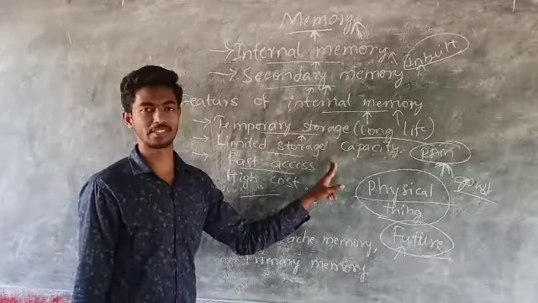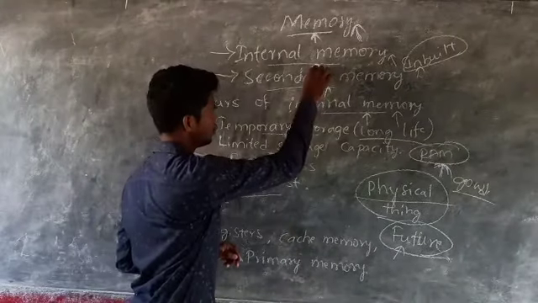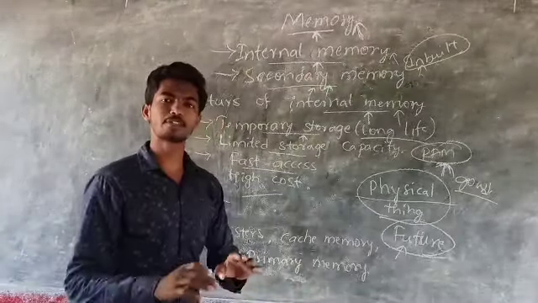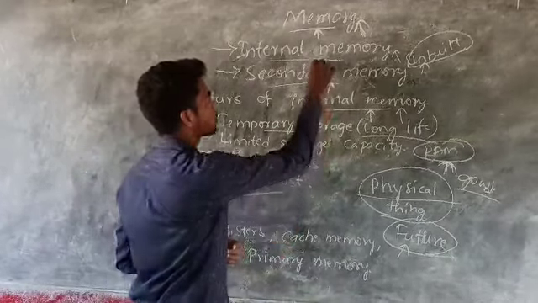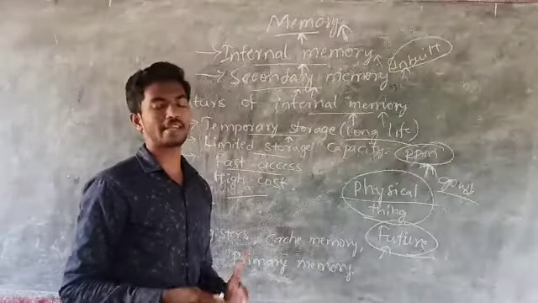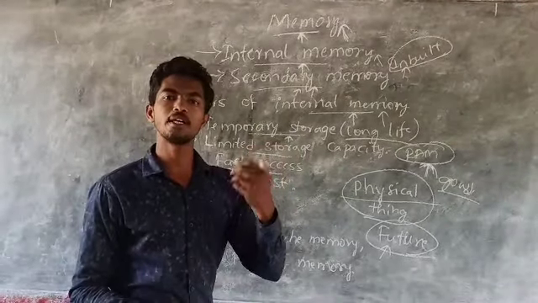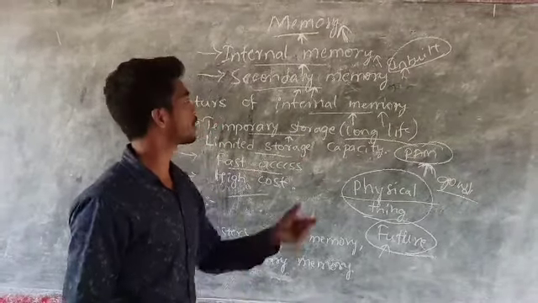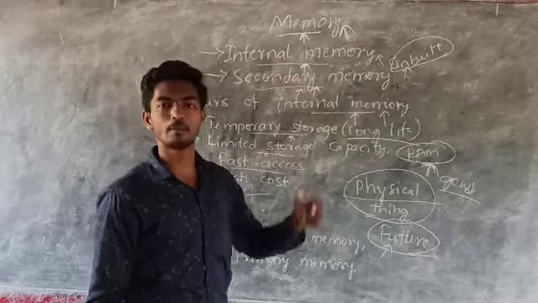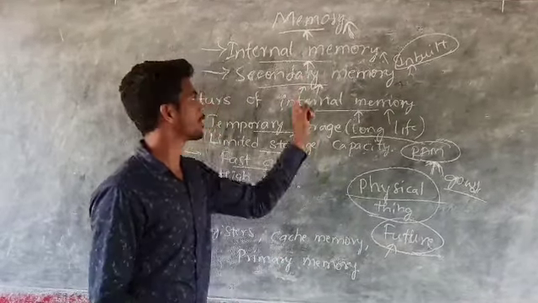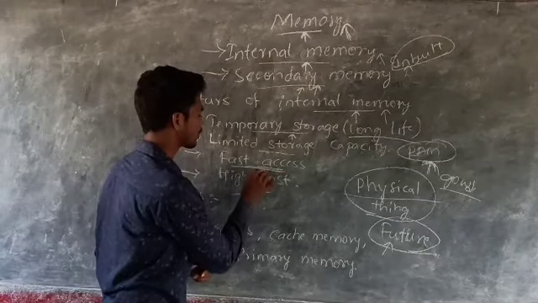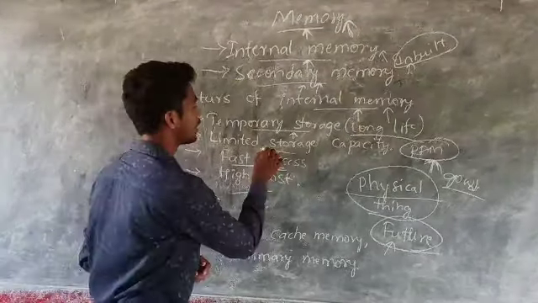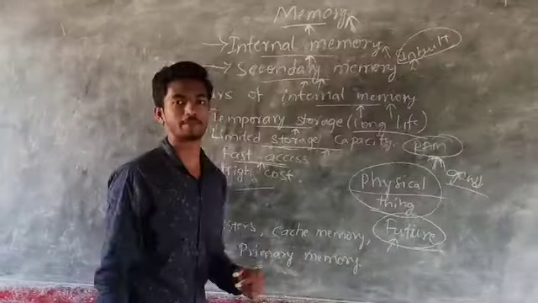Limited storage capacity. As we know, internal memory is the fastest compared to the secondary memory. The speed of internal memory, in the sense of accessing the data, whether reading or writing, is faster compared to the secondary memory. That's why we say faster access and limited storage capacity.